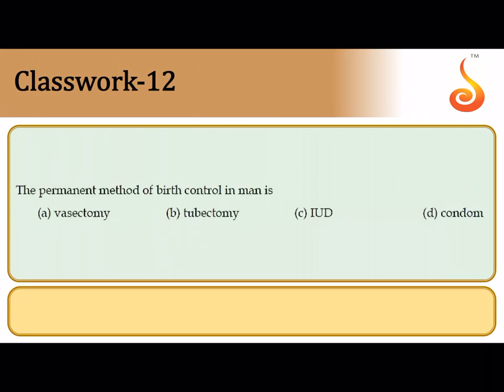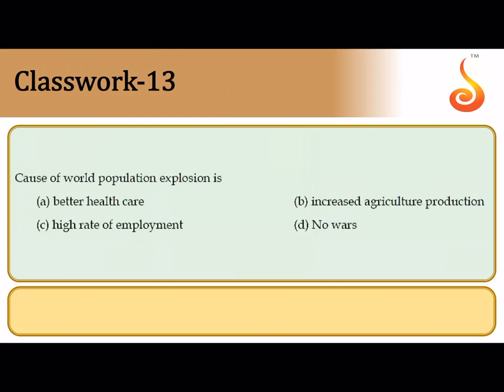The 12th question says the permanent method of birth control. Remember, permanent means reversibility is poor. It is also called the terminal method of birth control, or simply referred to as the sterilization technique. The terminal method of birth control in man. So it's important to see the question properly. In man, it is vasectomy. So the correct answer is option A. We already discussed that the vas deferens is cut and tied.